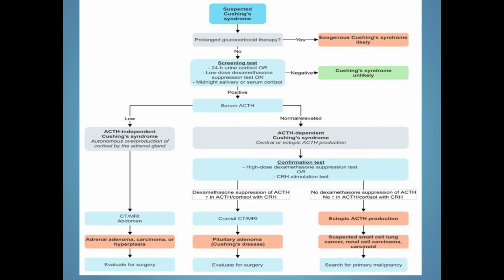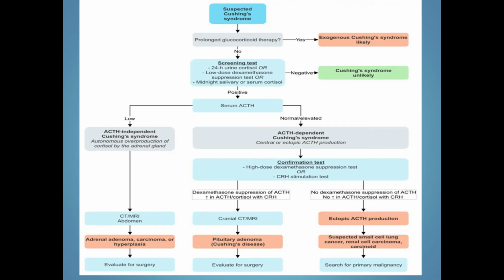If the serum ACTH is normal or elevated, then we can differentiate it as secondary hypercortisolism or ACTH-dependent Cushing syndrome, from pituitary or ectopic ACTH production. Now we have to find the source. For confirmation, first we do a high dose dexamethasone suppression test or a CRH stimulation test.